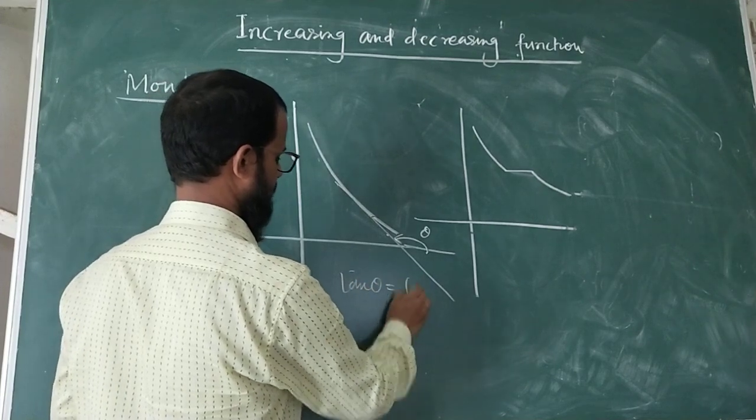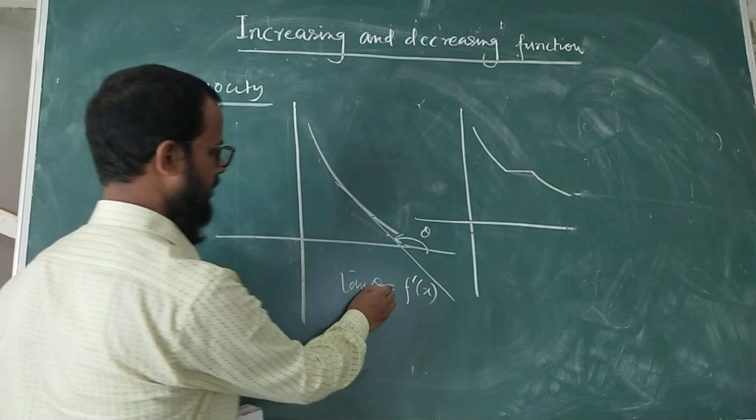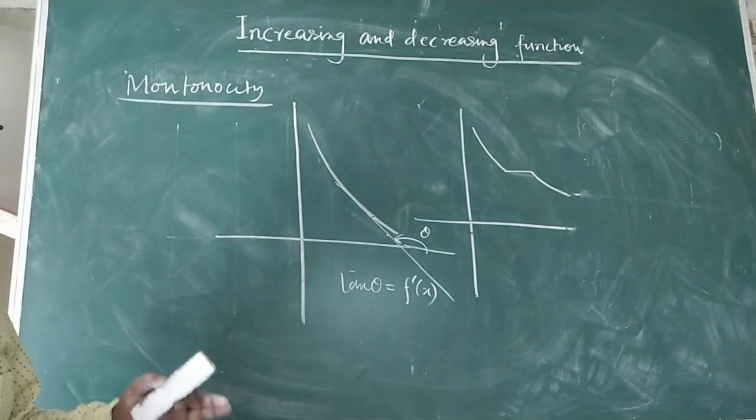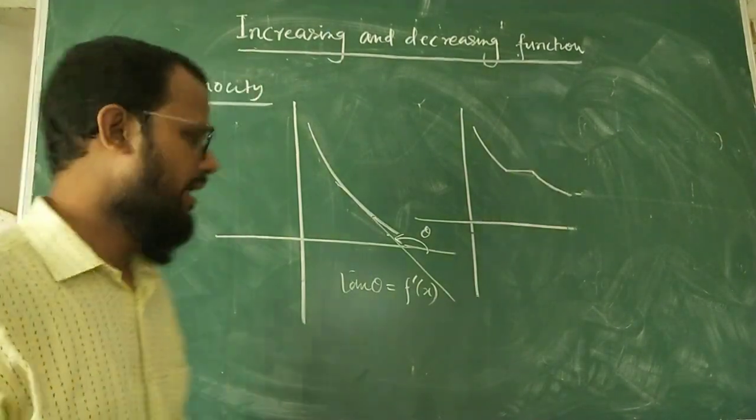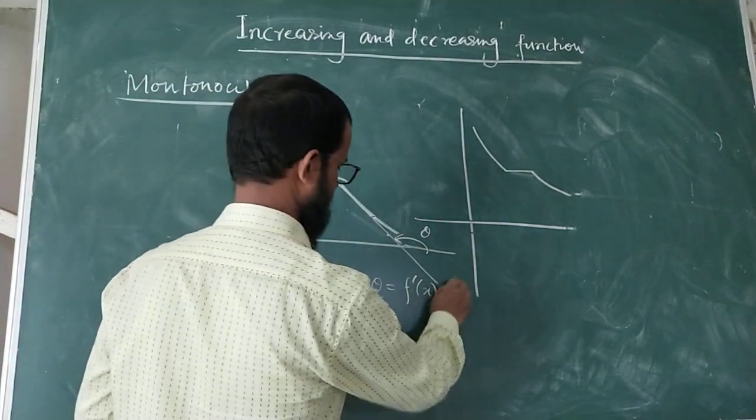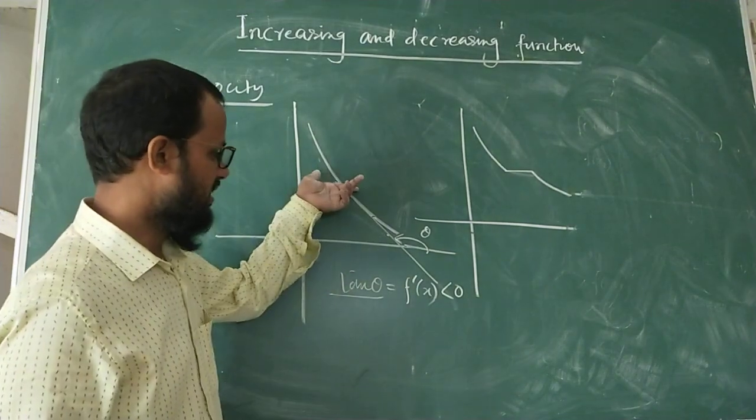And according to calculus, slope of the tangent is f dash x. And since theta is an obtuse angle, here it is an obtuse angle, lying between 90 degree and 180 degree. That means it lies in the second quadrant. And in the second quadrant, tan theta is negative. So f dash x is less than 0. So the function is strictly decreasing.